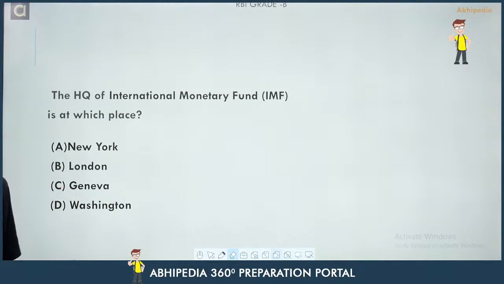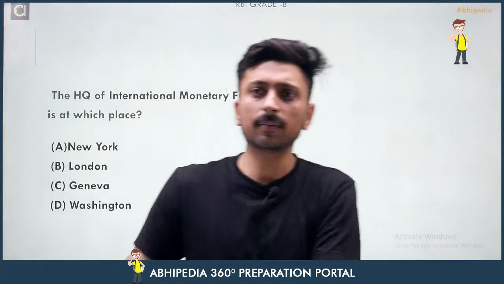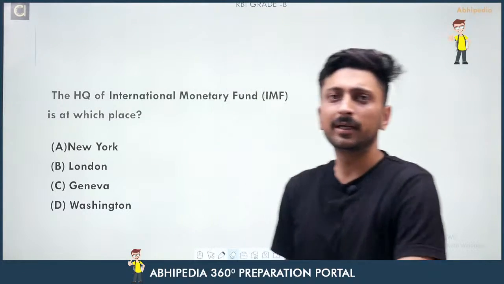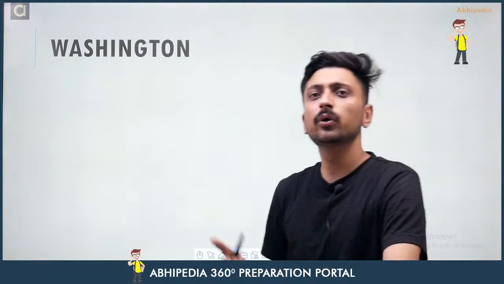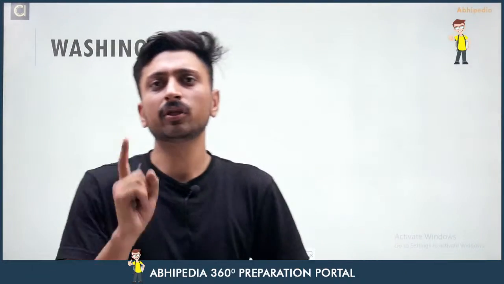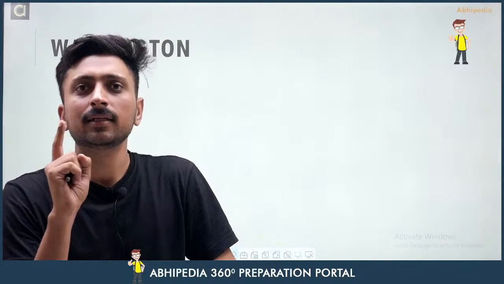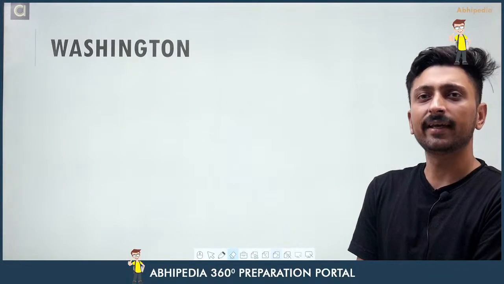Either it is at New York, or London, or Geneva, or Washington. So here I am getting a very good response, right? So let me tell you the correct response, and the correct response is Washington. I have told you that any international organization that is related to money will have its headquarters at Washington, right? So its headquarters is at Washington DC, USA, right?